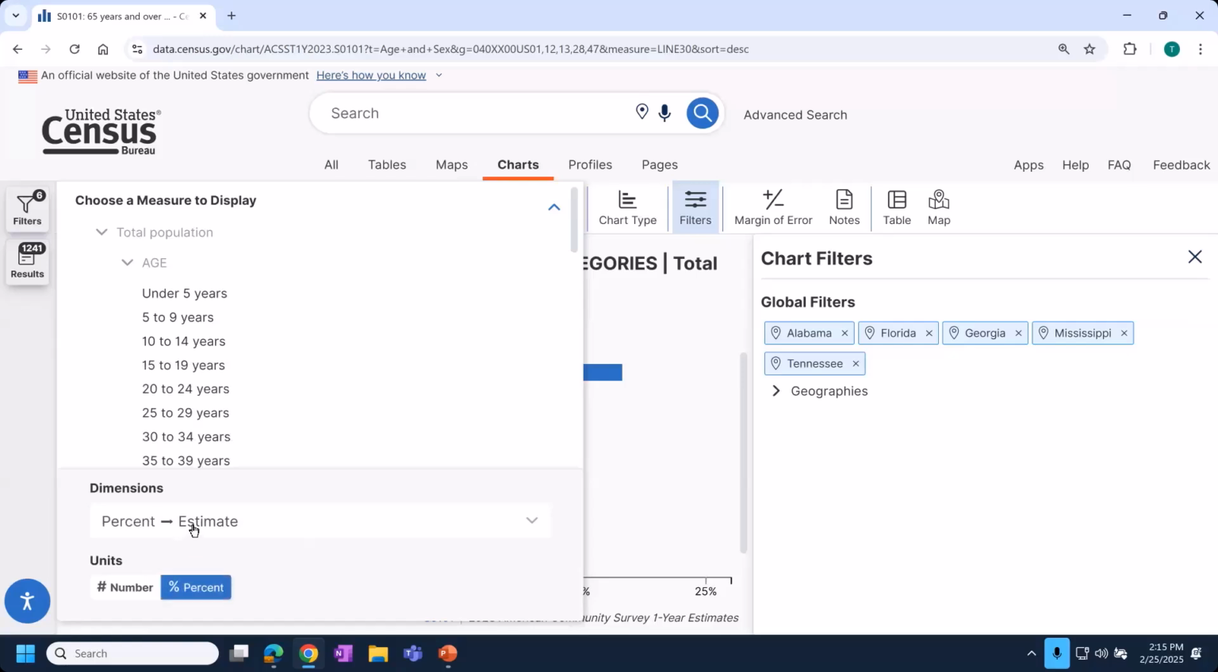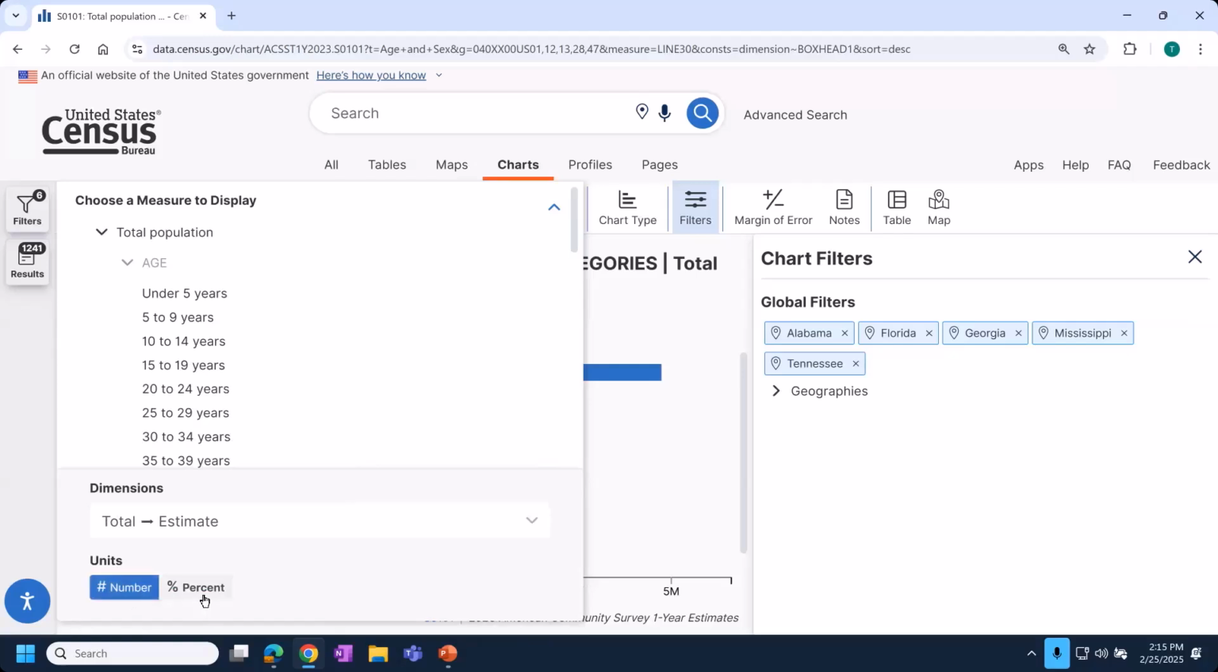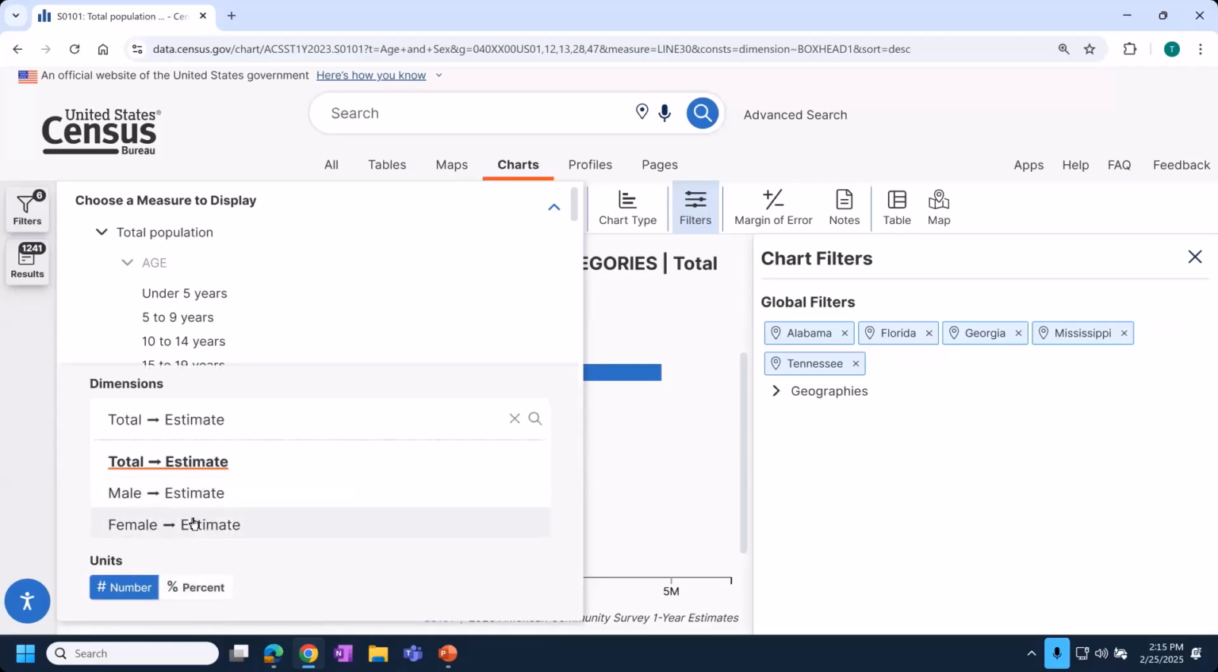Those three columns shown in the dimensions drop-down menu. And then on the bottom, you can toggle between number and percent. So if you want to chart totals, you'll choose number. And if you want to chart percents, it'll automatically default to percents if your table has percents in them. And then you can switch again between the different columns. So these would be the remaining three columns that we could choose from.